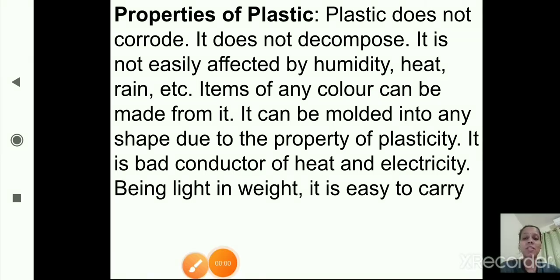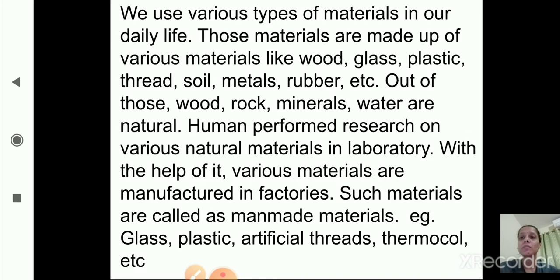So today we have started lesson number 17, man-made materials. In this lesson we have started with the concept of man-made materials. What are man-made materials? There are different types of materials available. Few of them are natural materials and few are man-made materials.